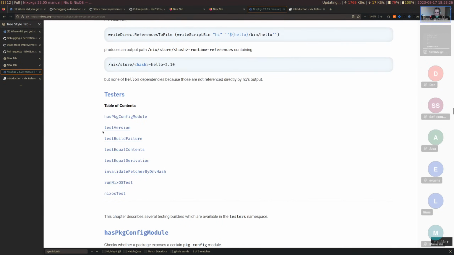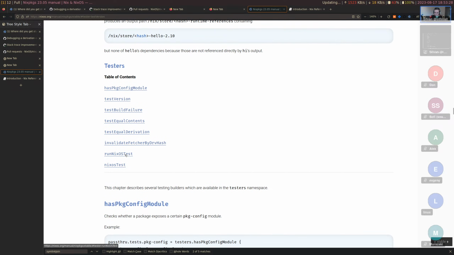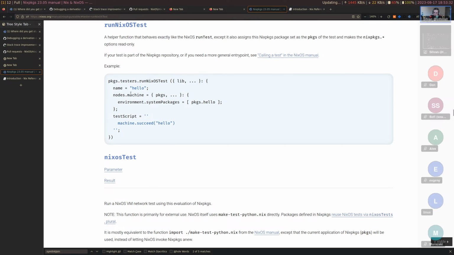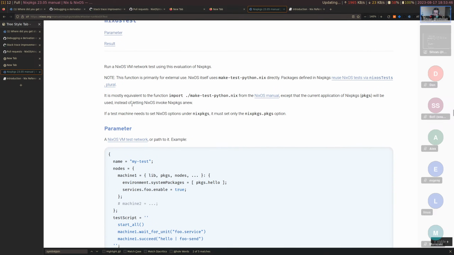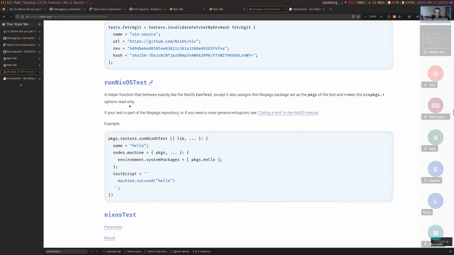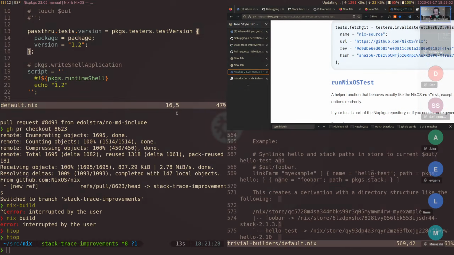Is this explained in here? Oh yeah, here, runNixOSTest. runNixOSTest. This is interesting. Why are there two here? Package makes the Nix package options read only. Okay, this would probably be good to read. Good to know that this is documented this nicely here.